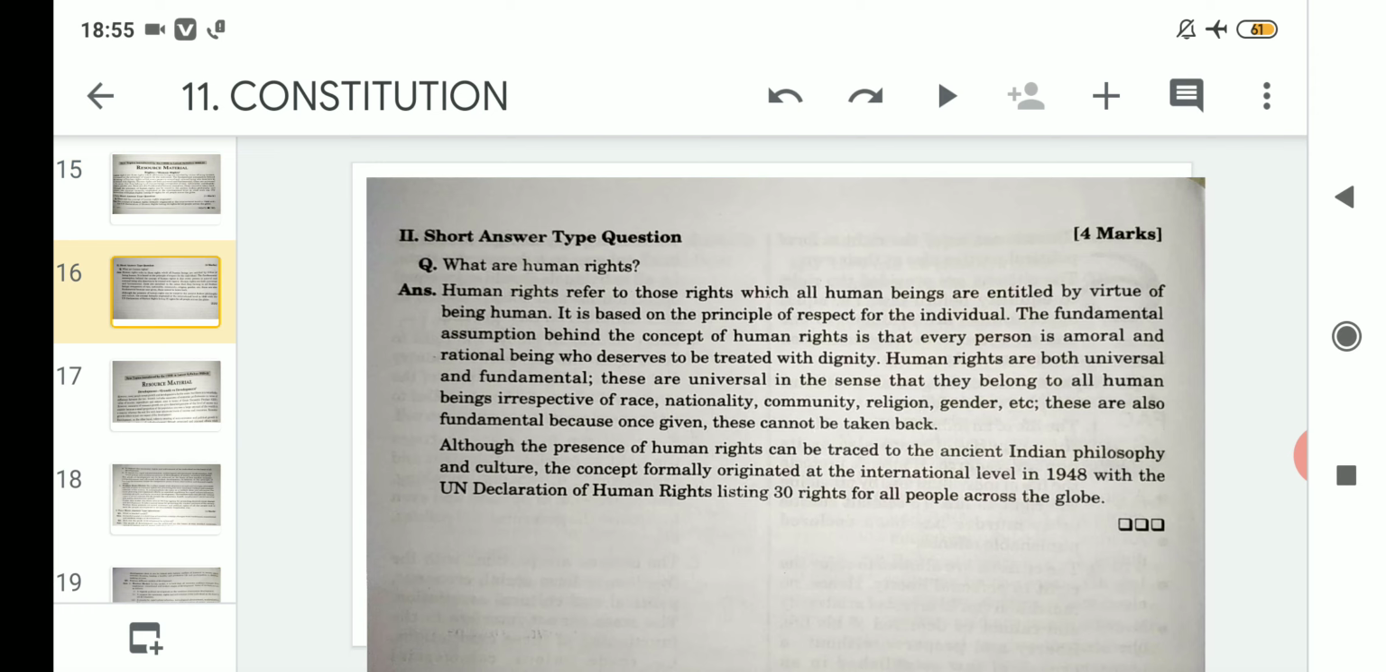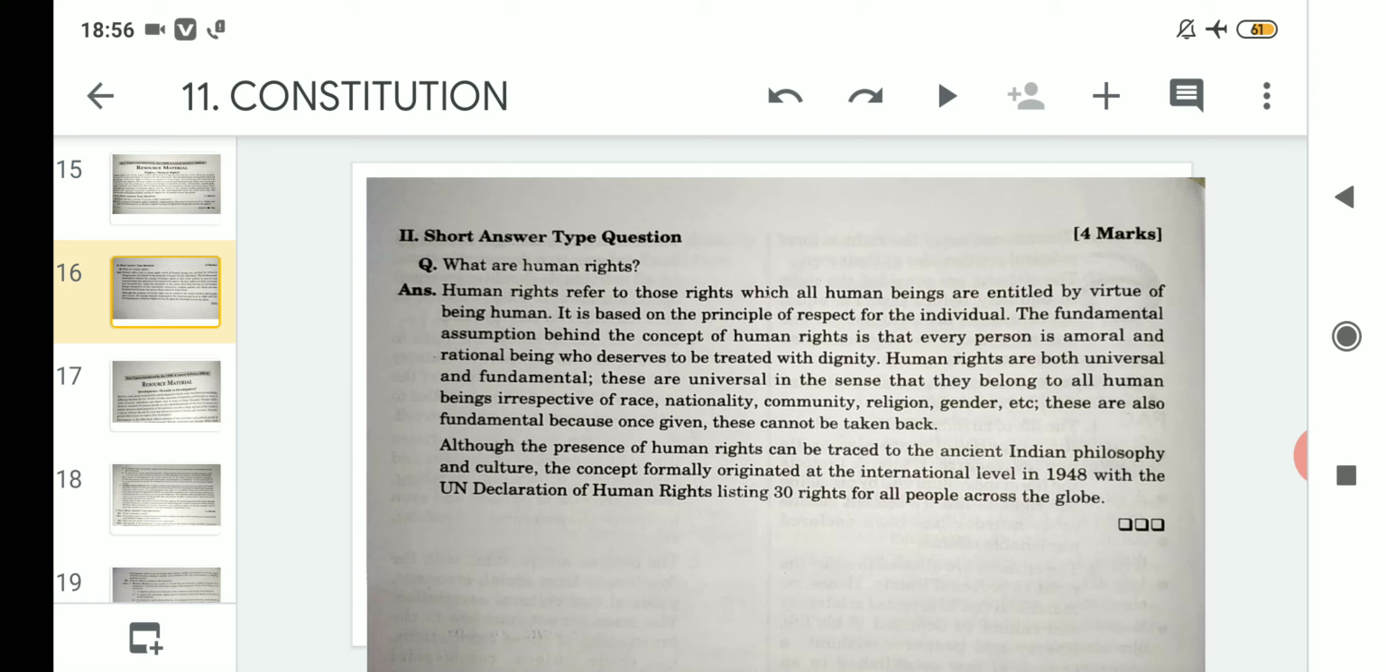After that comes, what are human rights? This type of question may vary across 4 or 5 marks each. So when you see this type of question, you should elaborate when writing these answers. So let us read the answer. What are human rights? Human rights refer to those rights to which all human beings are entitled by virtue of being human. That means if we are born as a human, we should be given human rights.